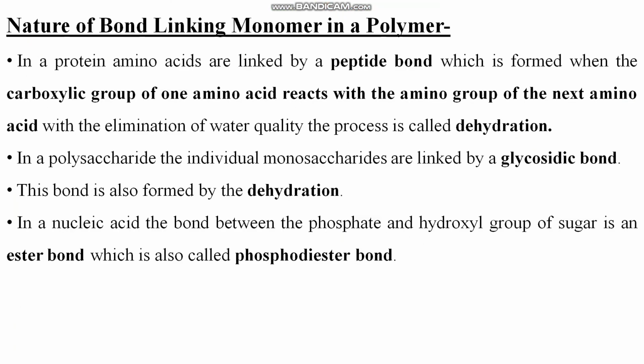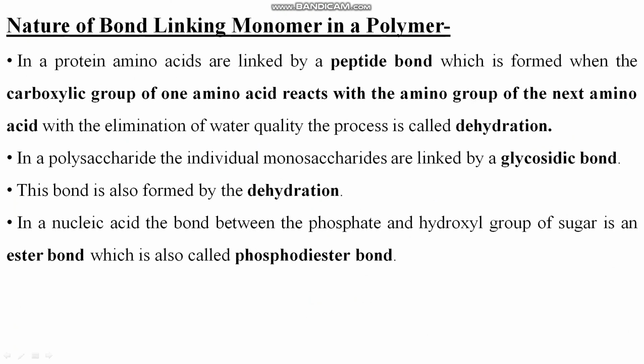Okay. So the nature of the bond linking monomers in a polymer: in protein, amino acids are linked by a peptide bond. You should know about this bond here. How are these peptide bonds formed?